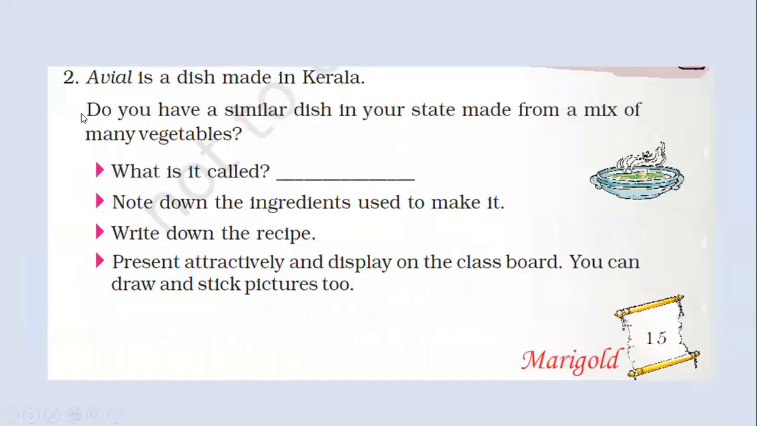Under the section Find Out, the second activity is: Avial is a dish made in Kerala. Do you have a similar dish in your state made from a mix of many vegetables? What is it called? Children, you need to look for a dish in your state that is prepared from a mix of many vegetables and then write down its name here. And later, note down the ingredients used to make it.